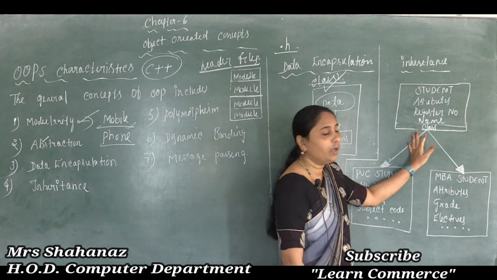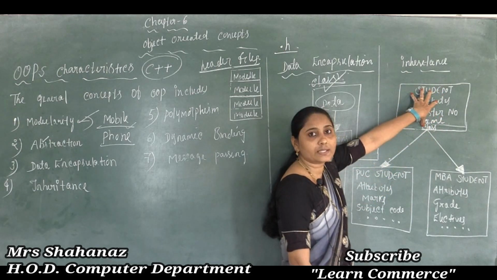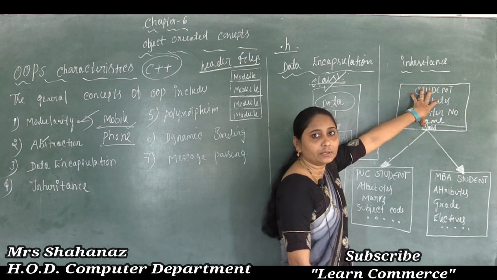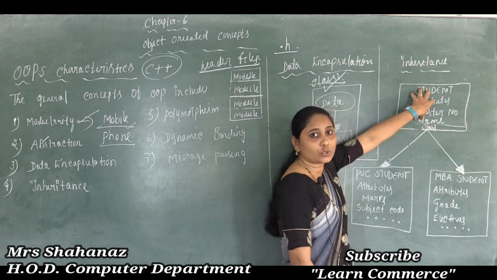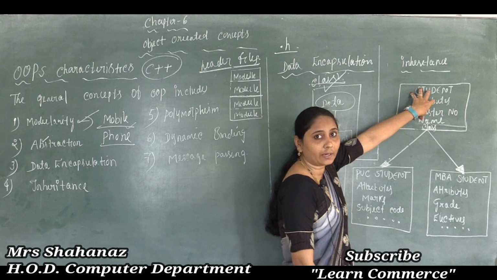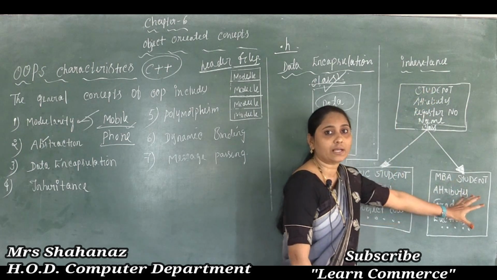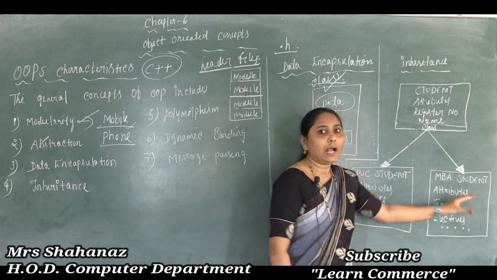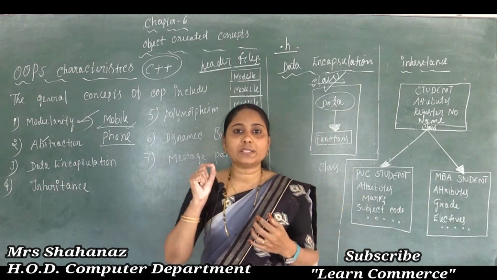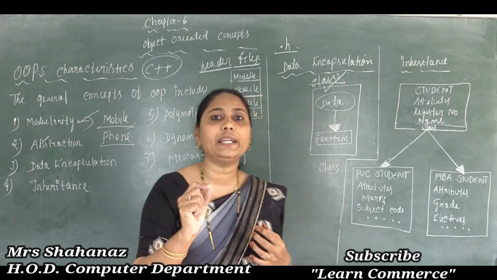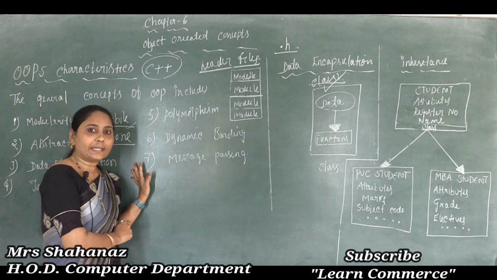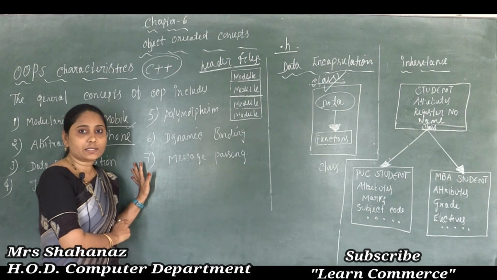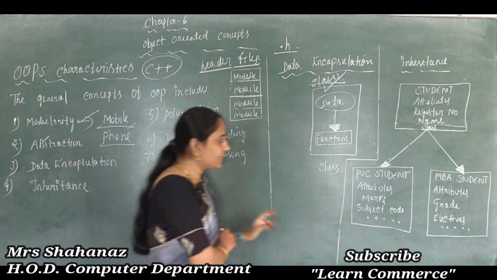These two classes are constructed by using the base class, so whatever features the base class has can be shared by our derived classes also. So inheritance provides the idea of reusability. Whatever code the base class has can be shared by the subclasses, PUC student and MBA student.